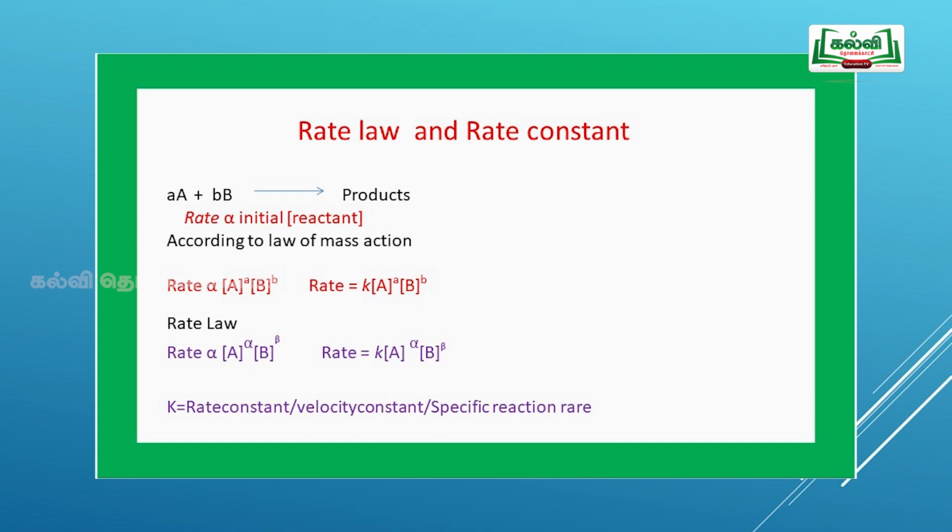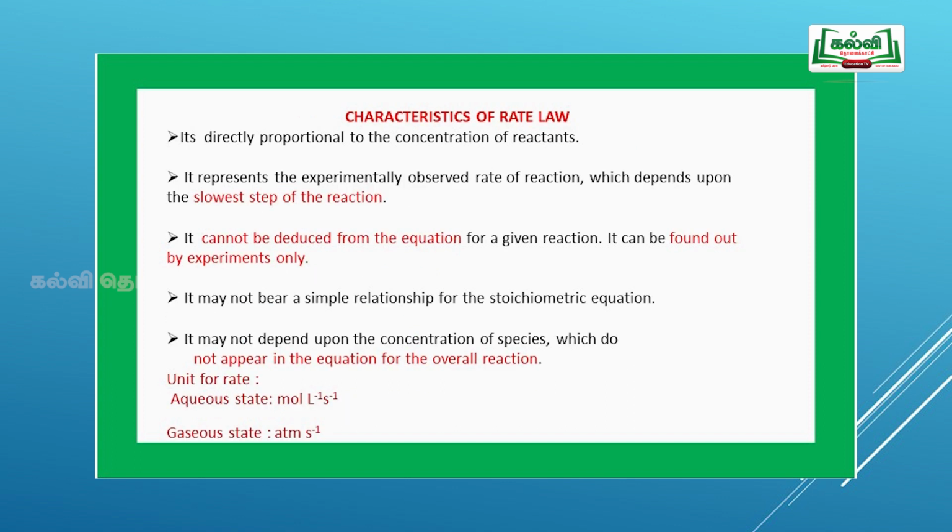Here, experimentally, small a moles of A and small b moles of B do not determine the concentration of the reactant. Only alpha moles of A and beta moles of B determine the concentration. Hence, the rate law can be written as rate is equal to K into concentration of A to the power of alpha and concentration of B to the power of beta. Now, let us see the characteristics of rate law.